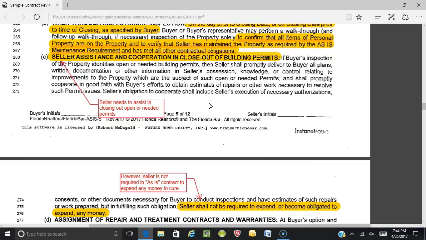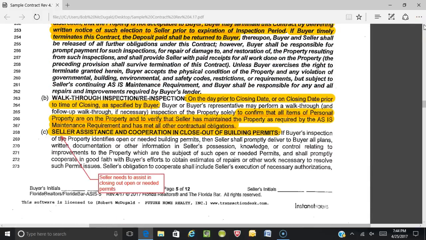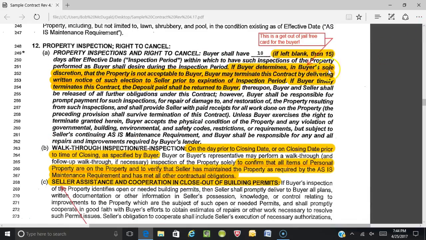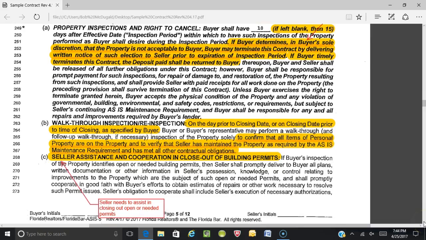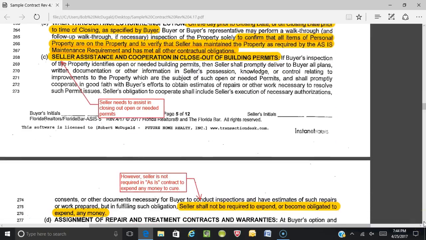Now, quick word of advice. If you want to back out of this contract based upon open permits as a buyer, the only time you have to do that is way back up here. Let's go back up to the top, during the inspection period. So you need to get on that right away, because if we're talking 10 or 15 days, then that needs to happen sooner than later.